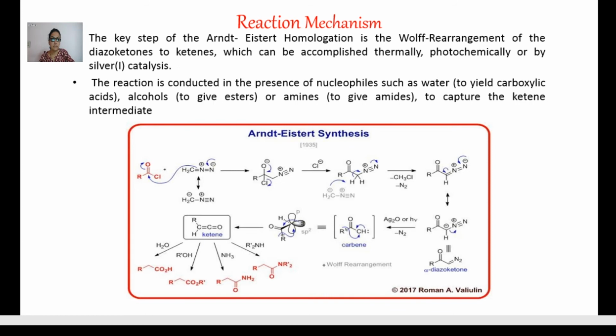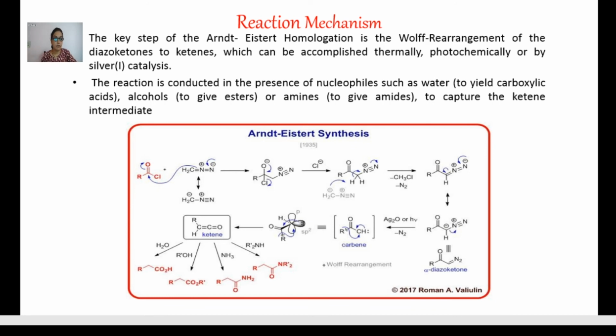Again, the synthesis in brief with the mechanism. Acid chloride with the diazomethane attacks at the carbonyl carbon, and then there is removal of the chloride negative ion, and diazoketone is obtained. There is a removal of methyl chloride and a nitrogen molecule, and it converts into diazoketone.